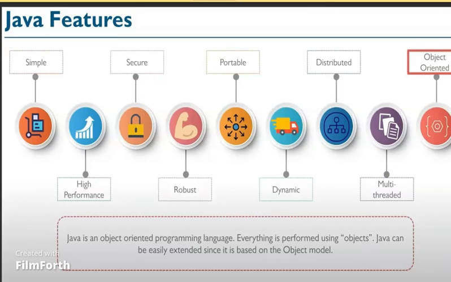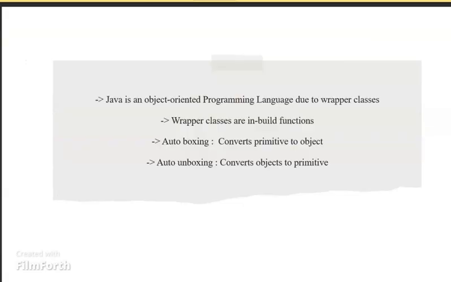Object oriented. Java is an object oriented programming language. Everything is performed using objects. Java can be easily extended since it is based on the object model. So why is Java an object oriented programming language? Due to the wrapper classes. So what are wrapper classes? Wrapper classes provide built-in functions. The wrapper classes are divided into two things: autoboxing and auto unboxing. Autoboxing converts a primitive to an object. Auto unboxing converts the object to a primitive.